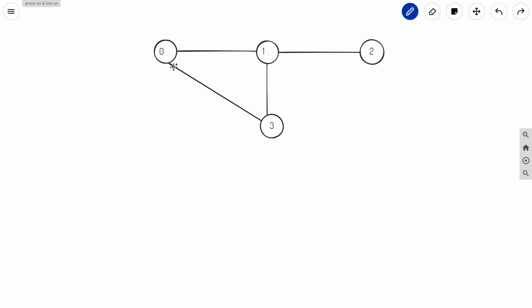So let us think about how we can solve this. We will have pairs. For the pair 0 and 1, the network rank is nothing but 4. For 0 and 3 the network rank is 3, because these three roads are directly connecting them.